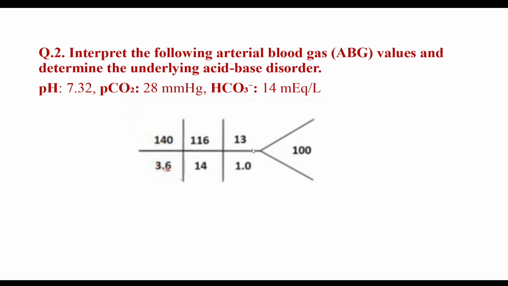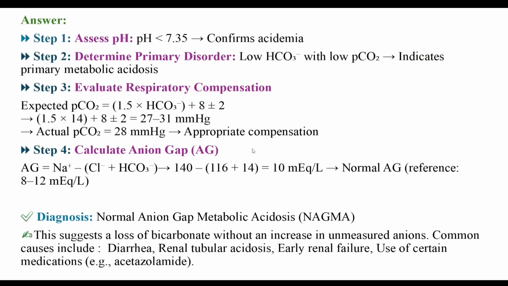Metabolic acidosis. Now evaluate the respiratory compensation. In case of metabolic acidosis, we apply the Winter's formula, 1.5 into bicarbonate plus 8 plus minus 2. So that is around 27 to 31.